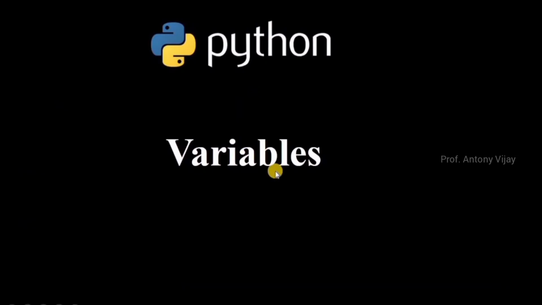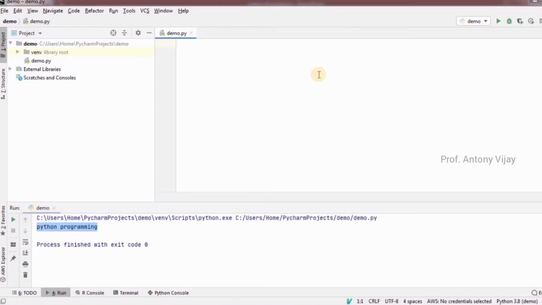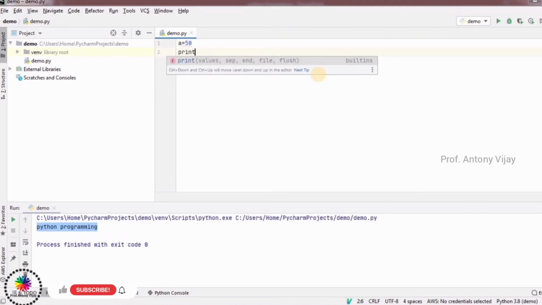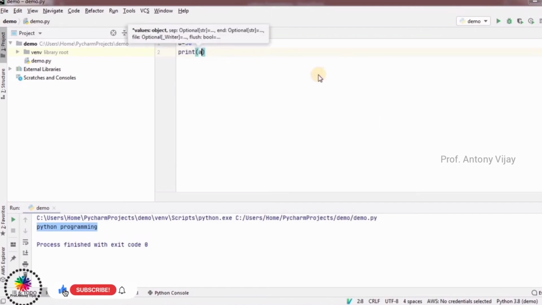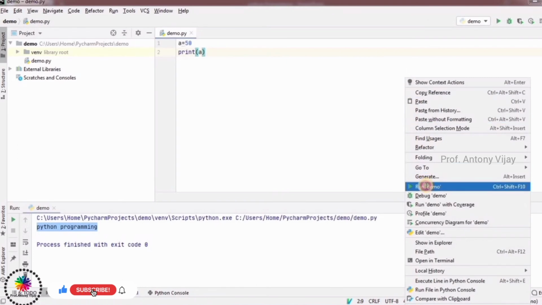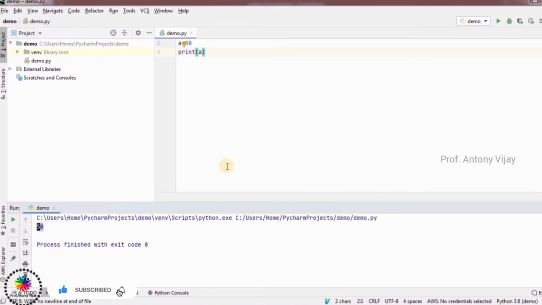Next topic, we are going to discuss variables. Variables are generally used to store values. For example, here we need not mention int, float and so on. You can directly use a is equal to 50, then print a. That's all. Running the code, we will get the answer 50. This is the easiest way.